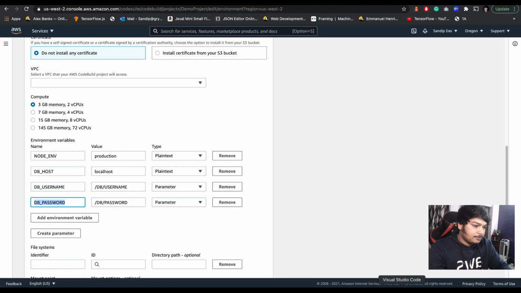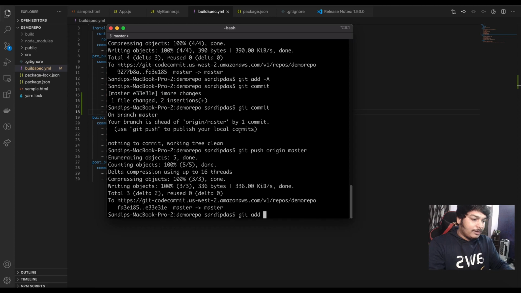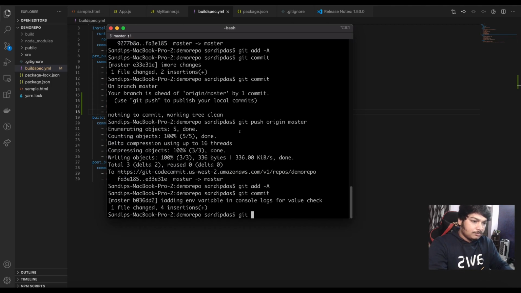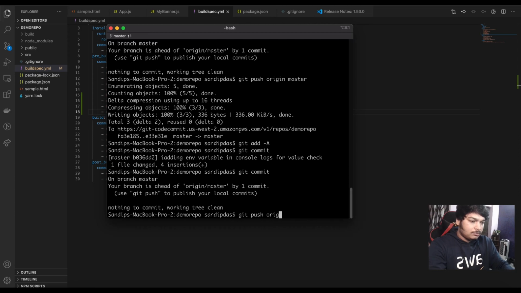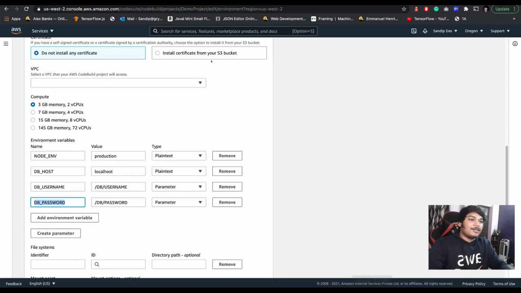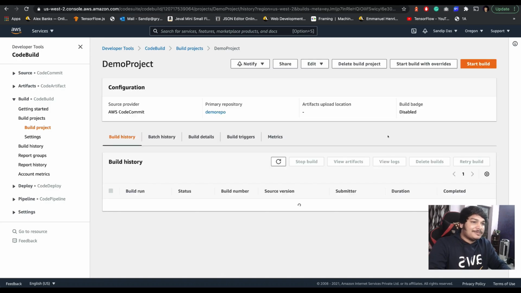Okay, let's try to build and see what we are getting in the value as environment variable. Okay, so we've done it. Now let's push and let's run the build now. Let's go to the build and let's see what happens.